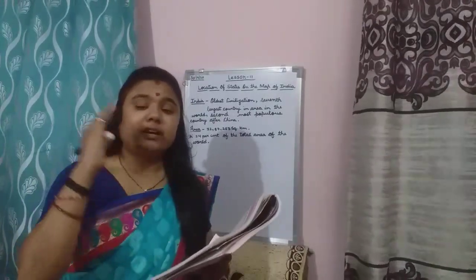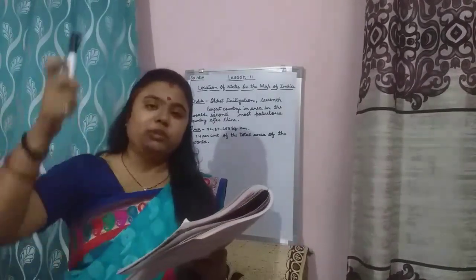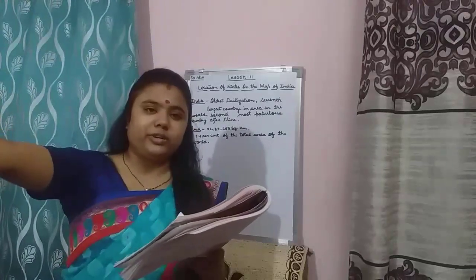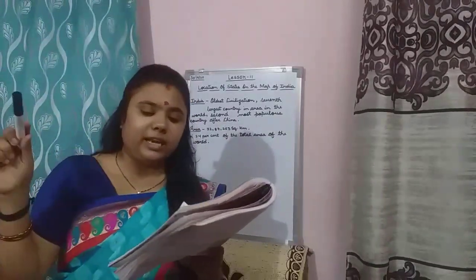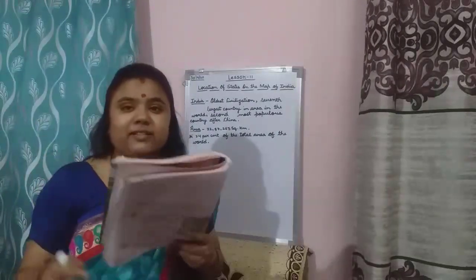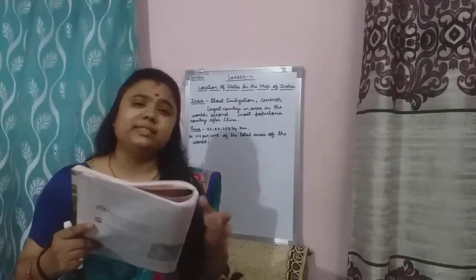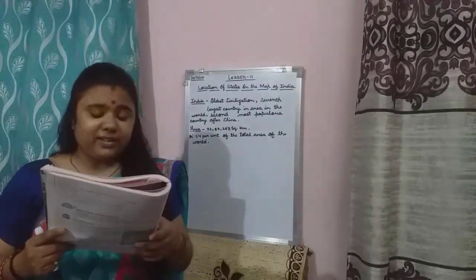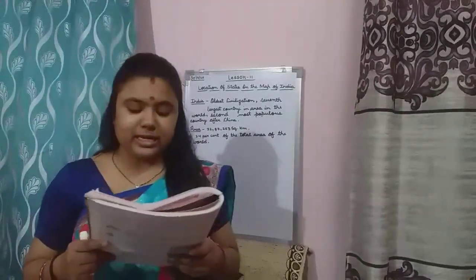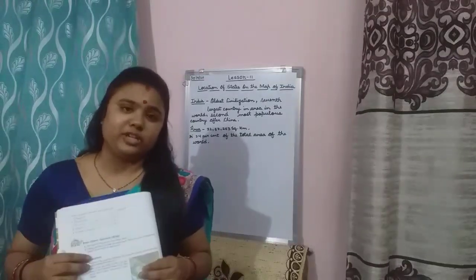It covers the whole area from the Himalayan region to the southern region. The total area covered by India is 32,87,263 square kilometers.